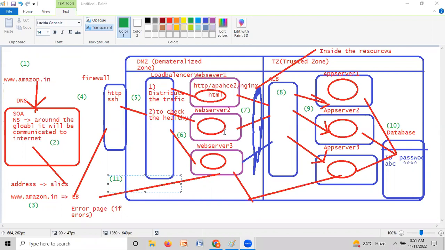You might have one application server. The application servers serve only the dynamic applications, and the application load balancer serves only the dynamic application. What application servers are in the market? Tomcat, WebLogic, WebSphere, JBoss, etc. All these servers connect to the application load balancer. Clear, guys? That's all for today's class.